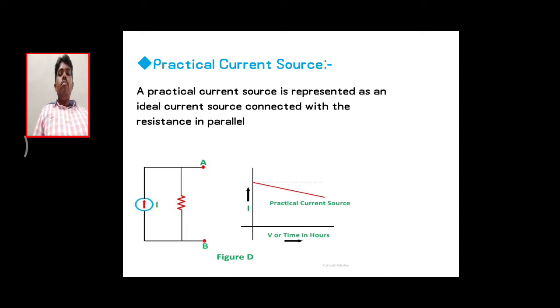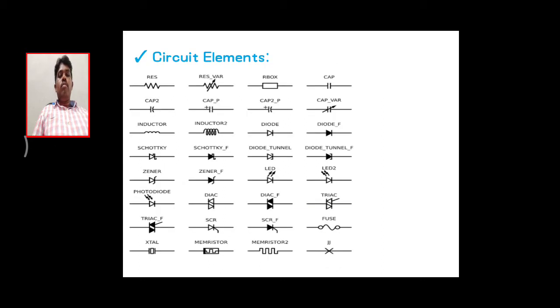Finally, an important point for these two definitions: a practical current source has a highest value of internal resistance, but the ideal current source doesn't have any internal resistance. That is the reason why we are getting different IV characteristics.